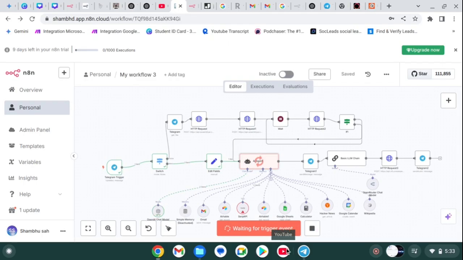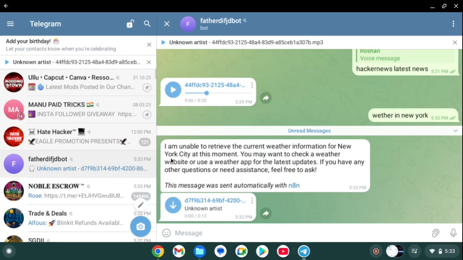It uses SERP API to find. I think the SERP API is not connected correctly. I need to fix it. Let's see if it works or not. I am unable to get the current New York weather at this time, so it can't.